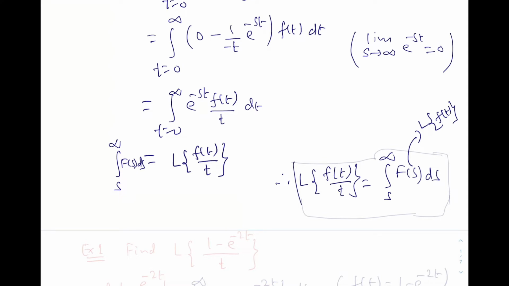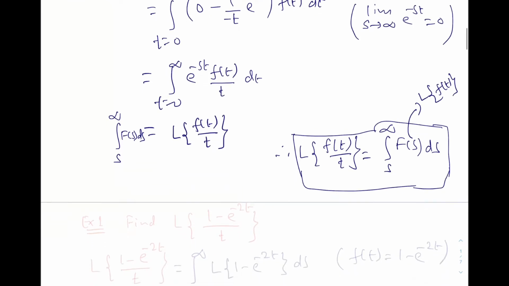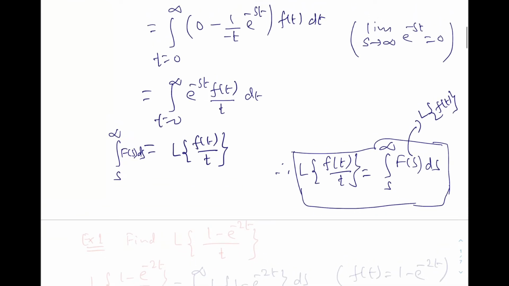So this is our Laplace transformation. This is called integration of Laplace transformation. So this result you need to remember. Not only that, you need to know how to prove it also, because it asks in the paper. So now on this basis, let us solve some examples.